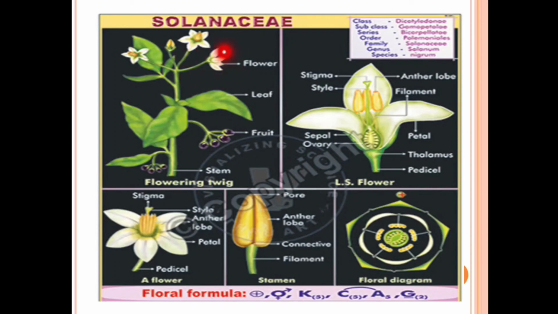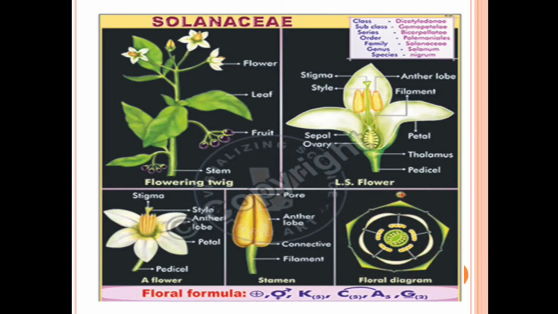In this the flower arrangement. Then in the next figure, this portion is the anther and filament. In this portion is the ovary, and in the ovary many ovules occur. And the last one is the floral formula. In this floral formula, the flower is actinomorphic, then bisexual, male and female both are present. Next, the calyx is 5 in number, and these are the calyx arrangement in the floral diagram. They are gamosepalous, meaning they are fused together.